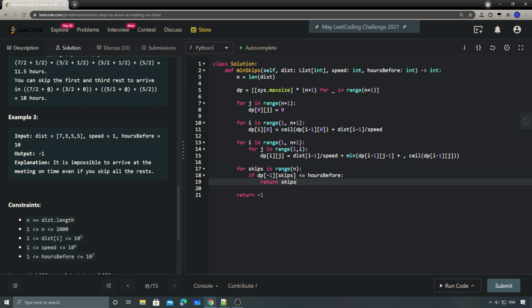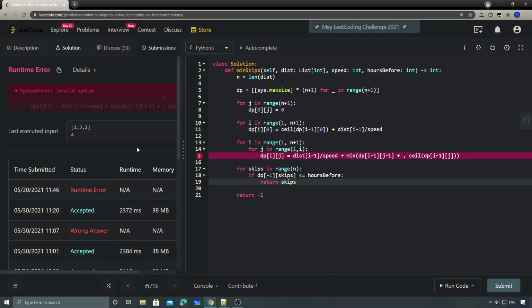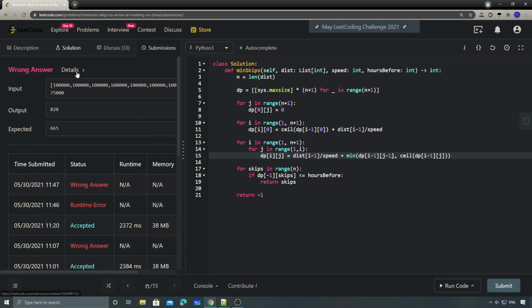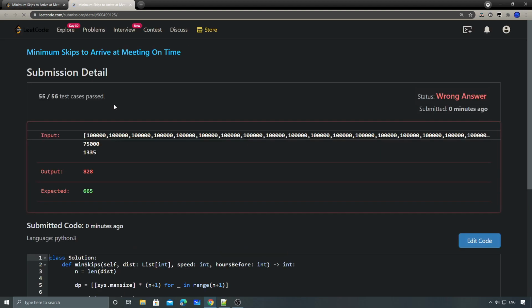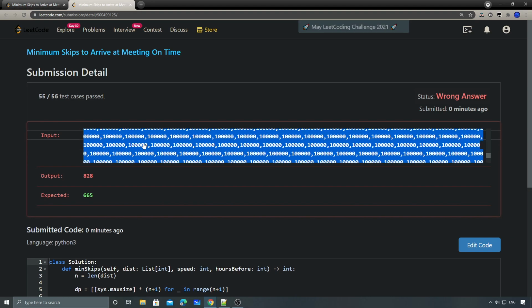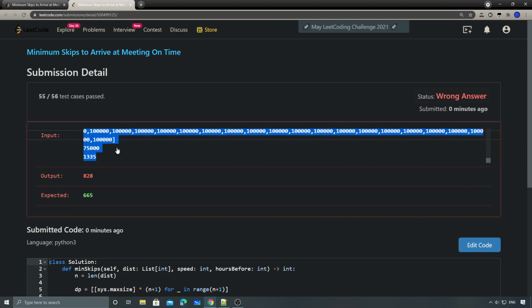Okay, but this one is correct, but it will fail at one of the test cases. If I just submit this one, yeah, as you can see, it failed at the last test case, where we have a huge number of these distance values, and then we have a pretty big speed, right?